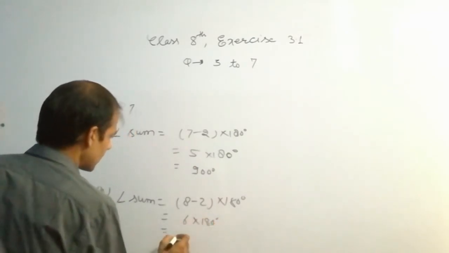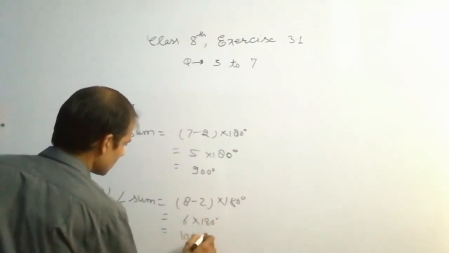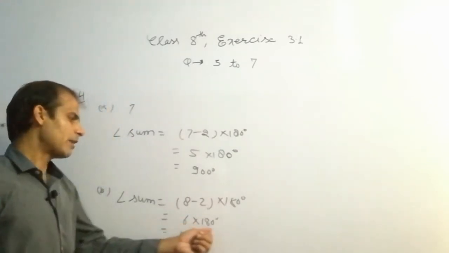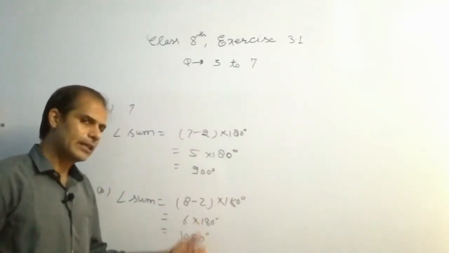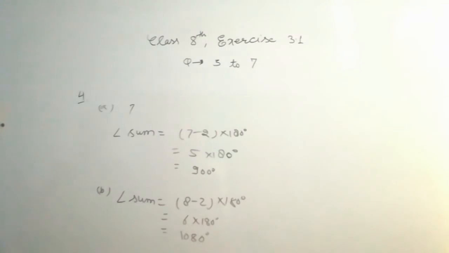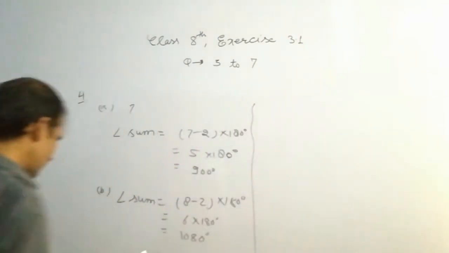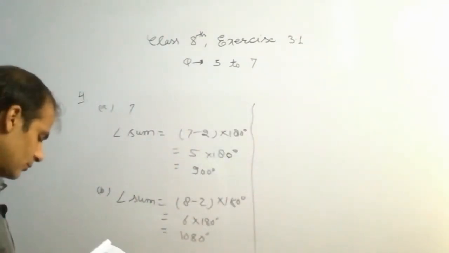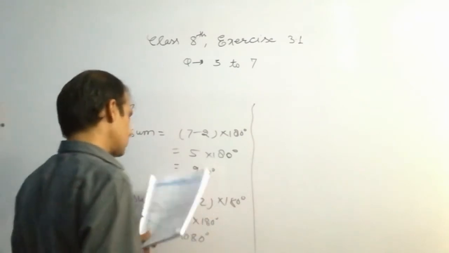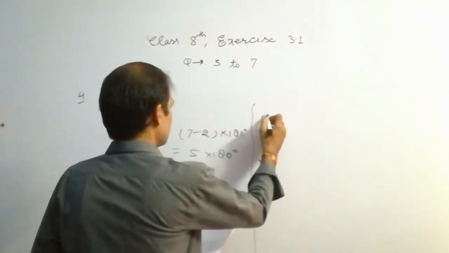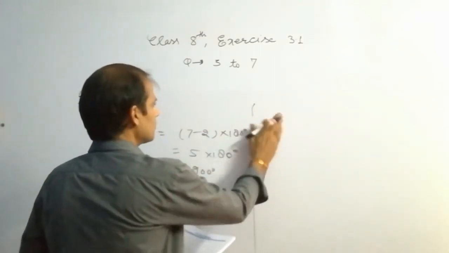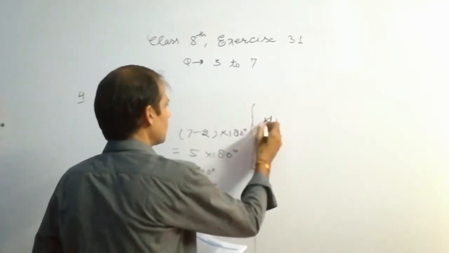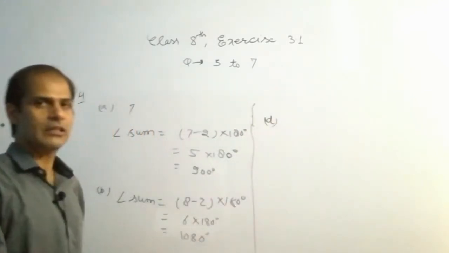So multiply 6 by 180, it is 1080 degree. Okay students, and here I solve the part D. Here I am not solving part C because it will be given in the assignment.